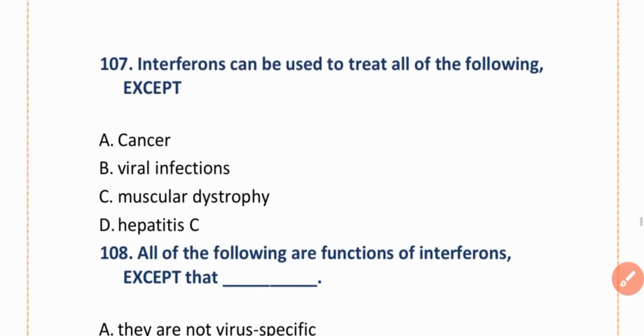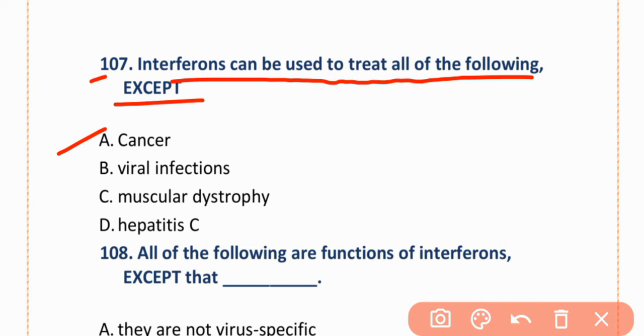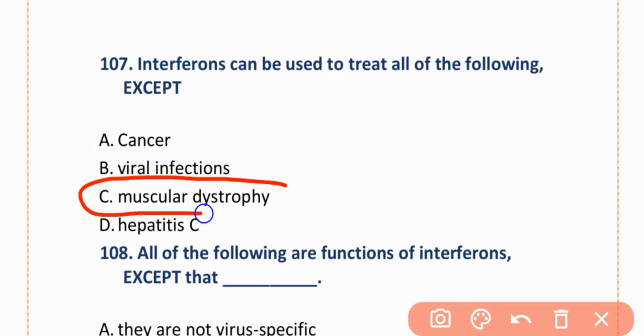MCQs number 107. Interferons can be used to treat all the following except: option A is cancer, B is viral infection, C is muscular dystrophy, D is hepatitis C. The correct option is option C, muscular dystrophy.